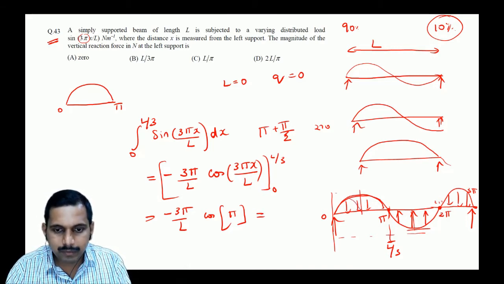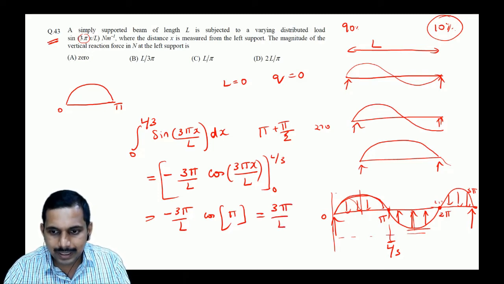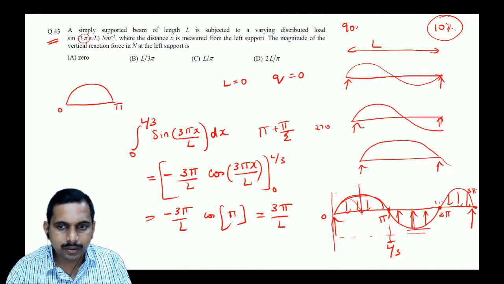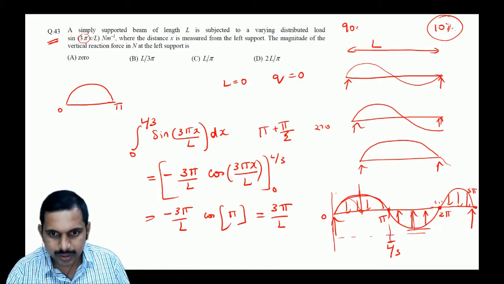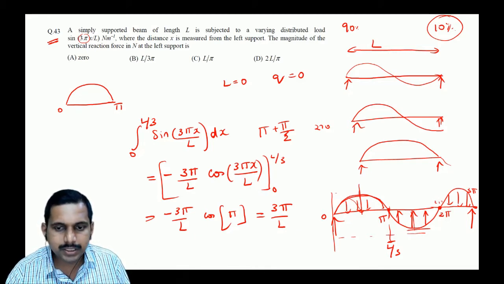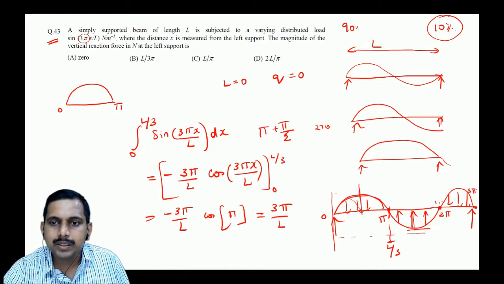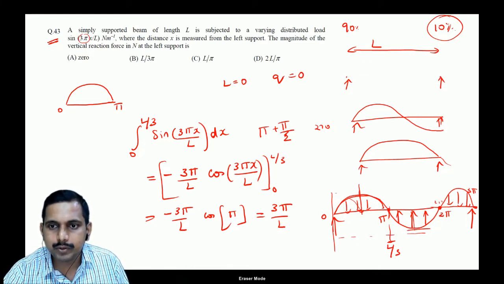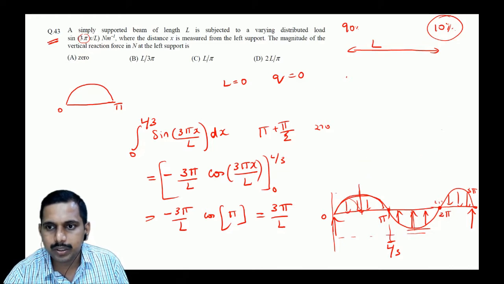So this will become equal to 3 pi by L, correct? 3 pi by L is the total load here, which I can support over here, correct? So the equivalent one will be... Can I go for the next slide, students, once you're finished writing? Next, try it out. So what is happening here? 3 pi by L, I'll rub this off so that you will not get confused, okay? Let me not change the slide. Let me put it here only, okay?